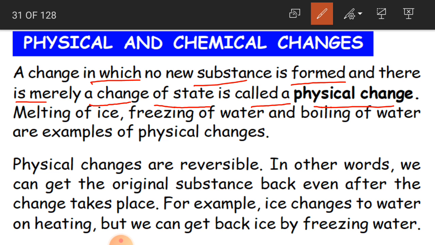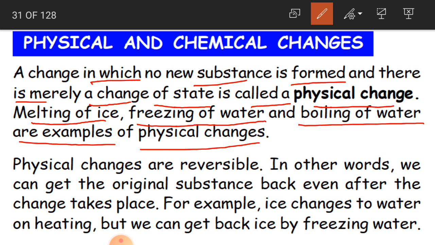If there is no new substance and there is only a change of state, like liquid to solid or solid to liquid, this is the change of state. So this is called a physical change, which we can see. Physical is which we can see. And melting of ice, freezing of water, boiling of water are examples of physical changes.